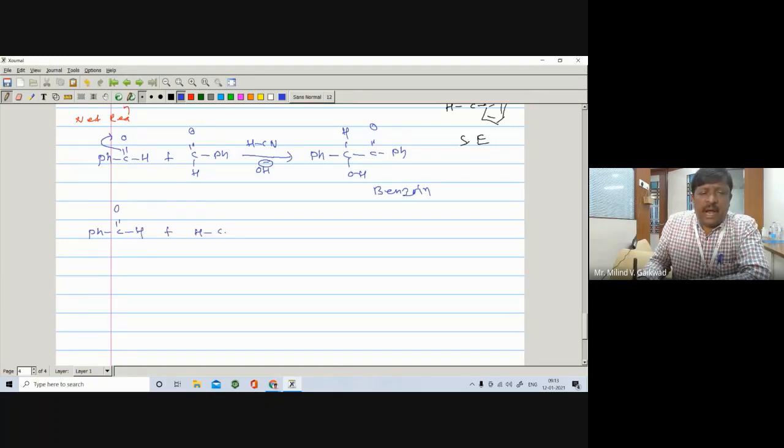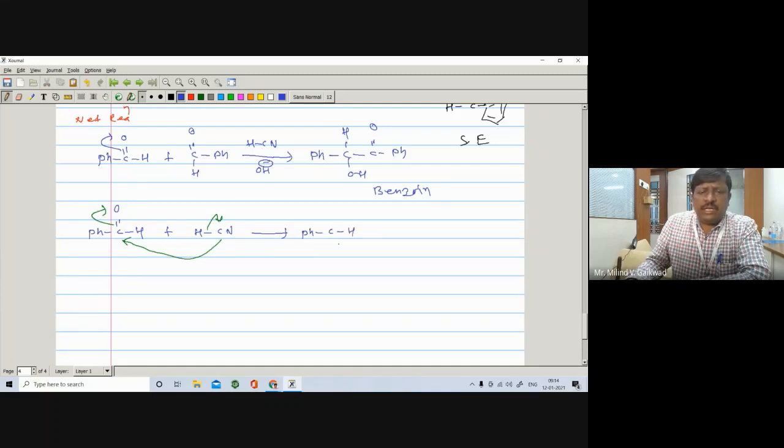It reacts with hydrogen cyanide, HCN, and this reaction you have learned already. The pi bond opens on the oxygen, giving O negative and C positive. The CN negative will attack the C positive, and the H positive will attack the O negative. There is a formation of the corresponding cyanohydrin.